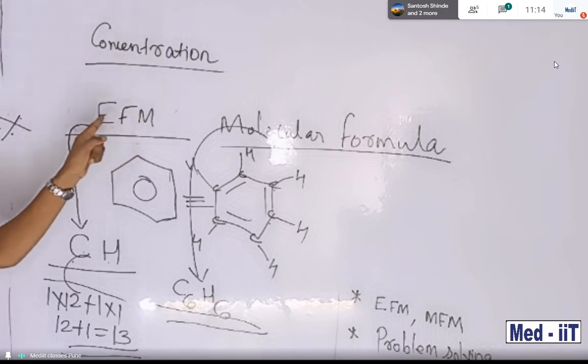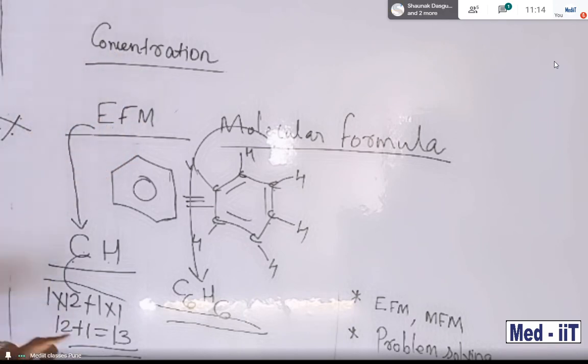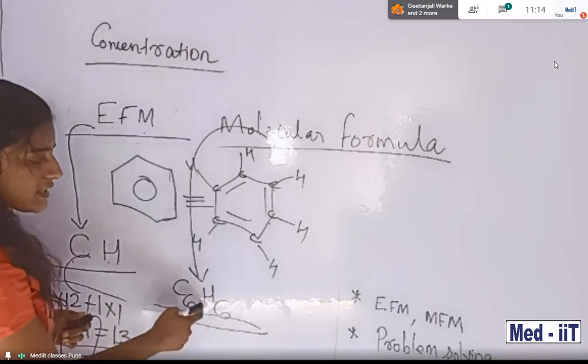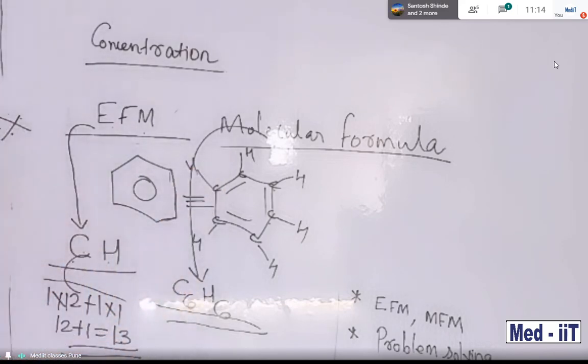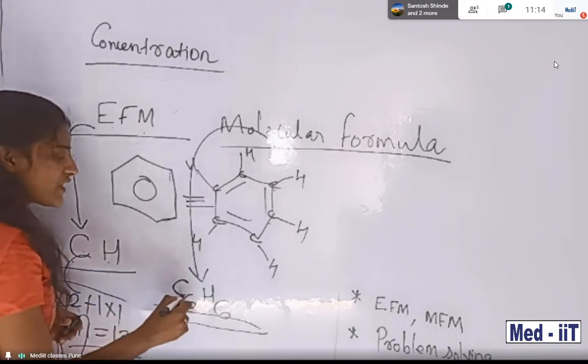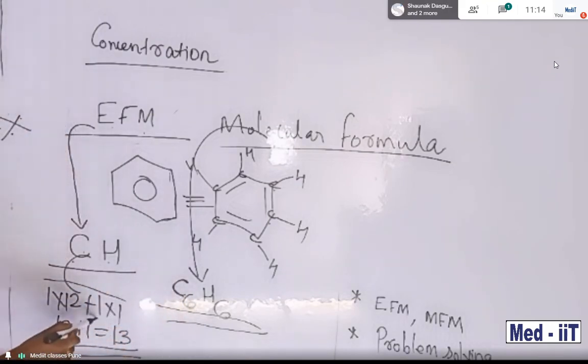Then for the molecular formula, no need to find the molecular formula mass, but you must be familiar with the atomic mass, then only you can apply it here. So keep this in mind.